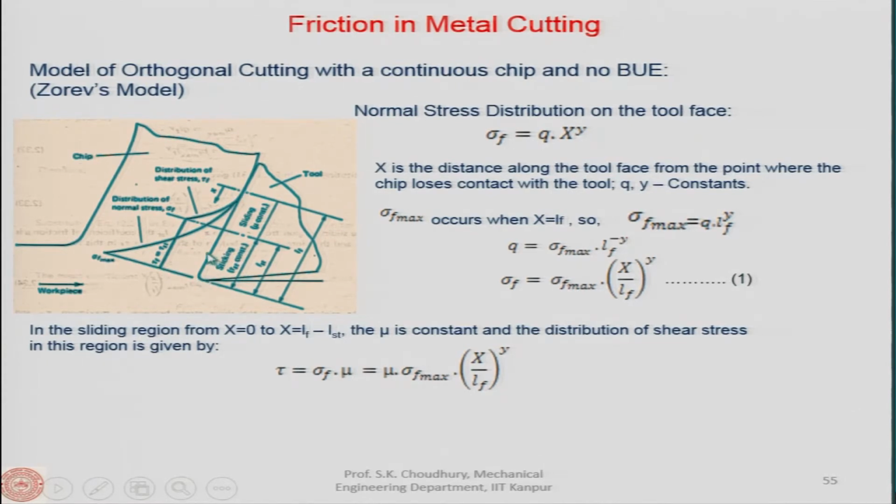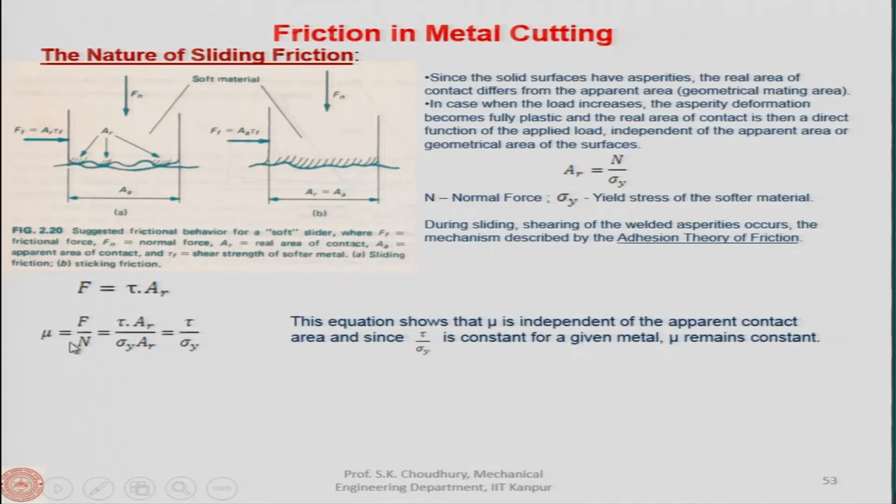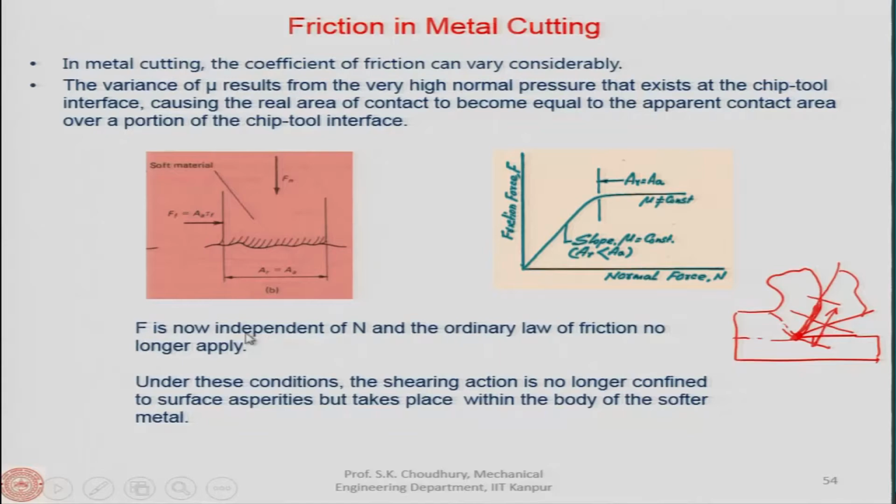At the vicinity of this point, over some length, the very high normal pressure remains, and therefore the apparent area of contact is almost equal to the geometrical area. So F by N does not remain constant, and that is what we said, that F is now independent of N. In the sliding case, mu is constant and F is proportional to N, but here F is independent of N, and therefore the ordinary law of friction is no longer valid.